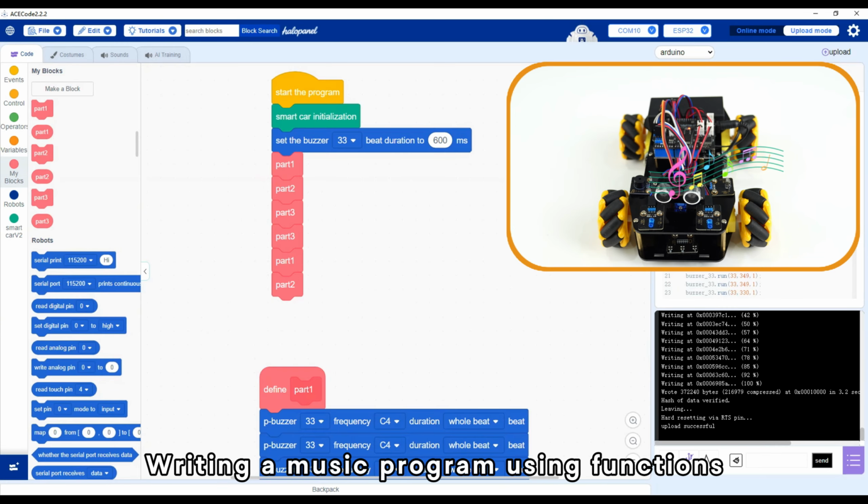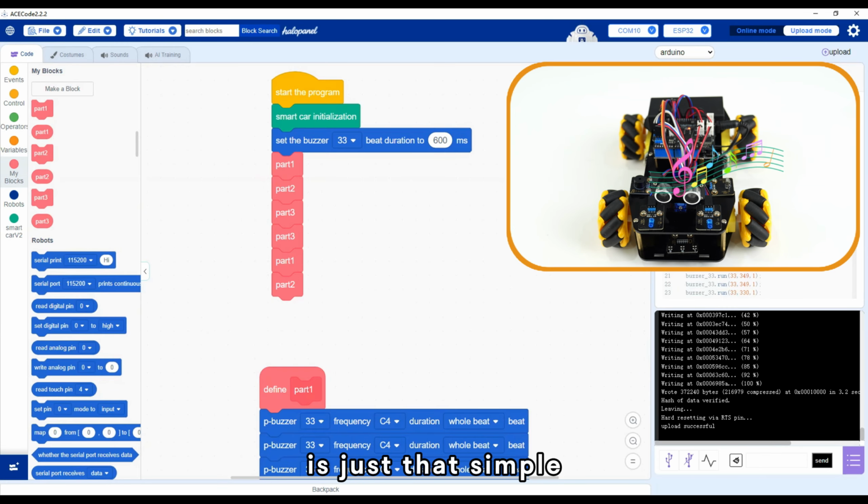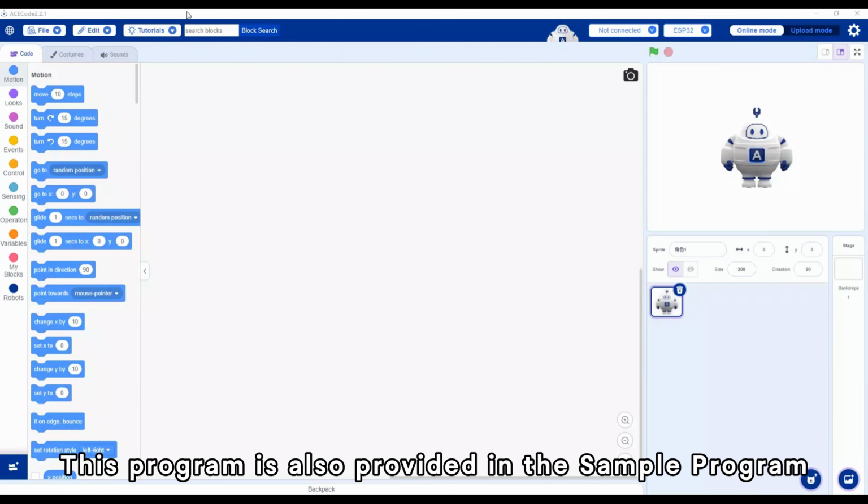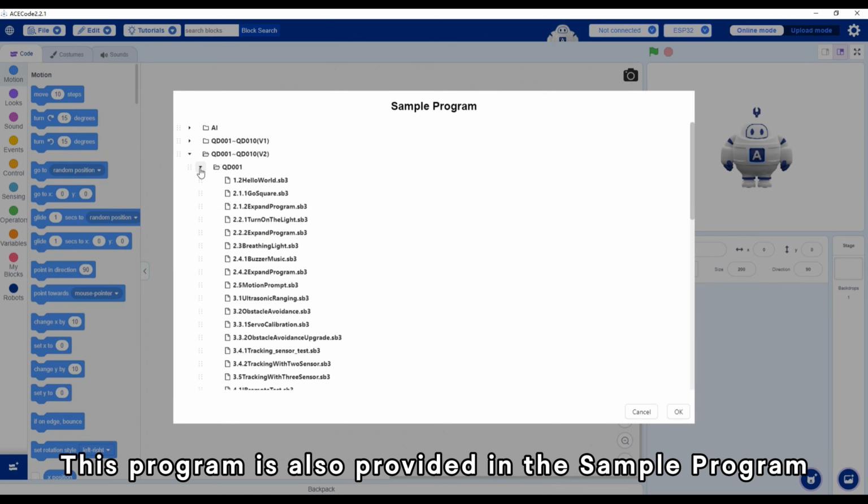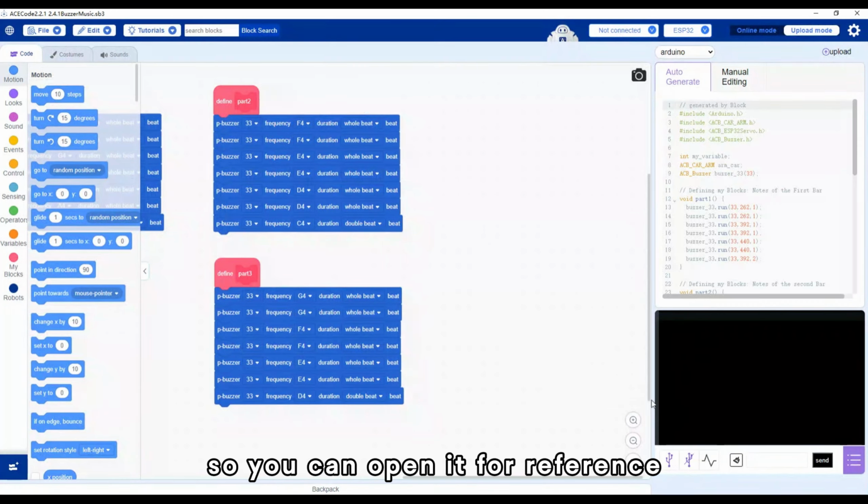Writing a music program using functions is just that simple. This program is also provided in the sample program, so you can open it for reference.